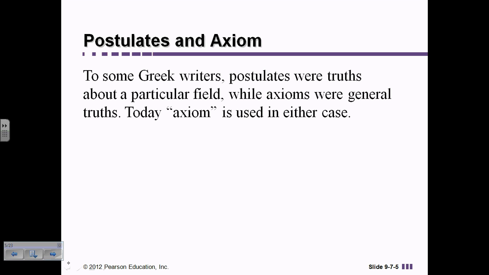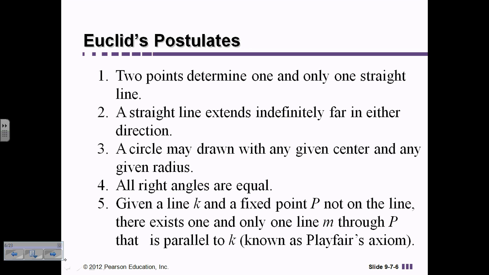So when we're talking about geometry, we talk about postulates and axioms, and these are basically pieces of information that we accept as being true, that we don't really feel like we need to prove as being true. With Euclid, he was the big creator of geometry, and that's why we call it Euclidean geometry versus non-Euclidean. So basically, Euclid had 10 postulates that he built all of geometry on.